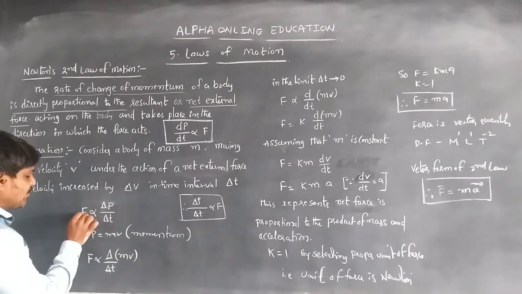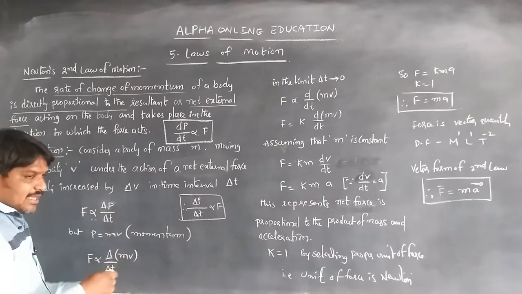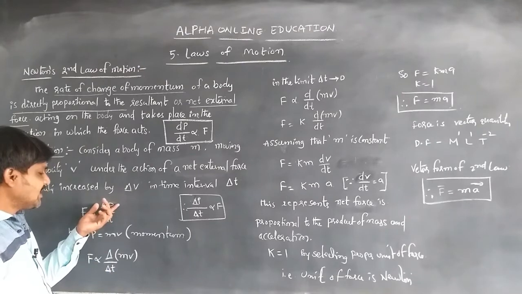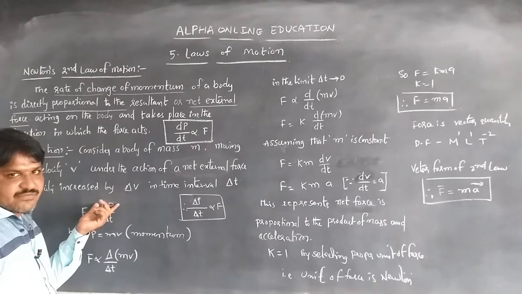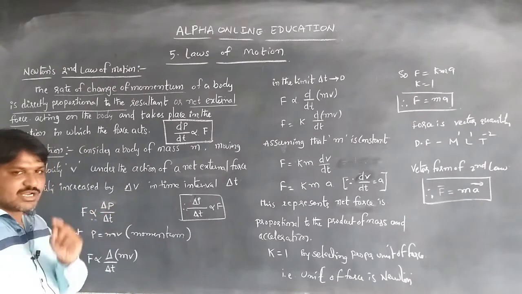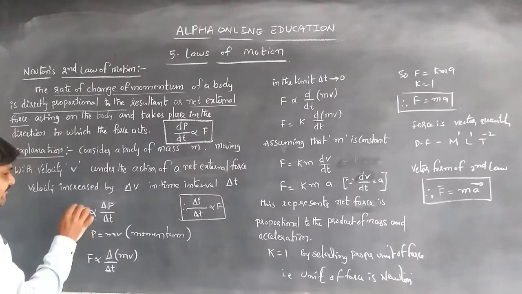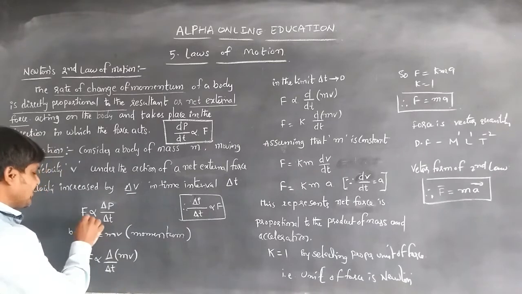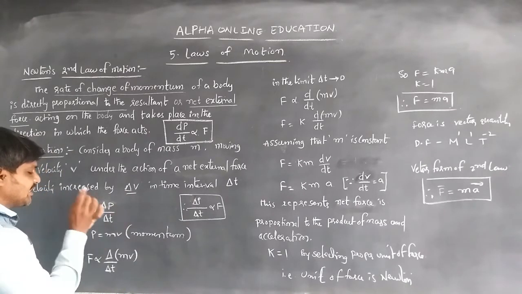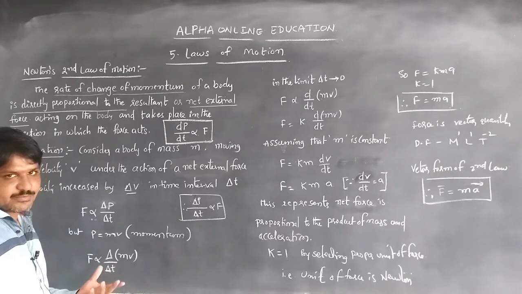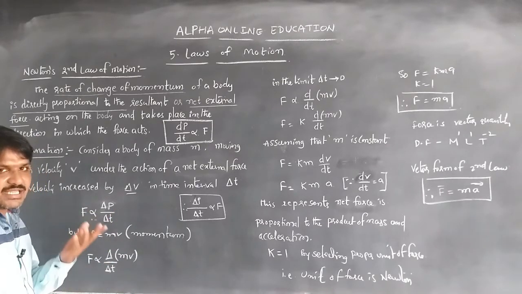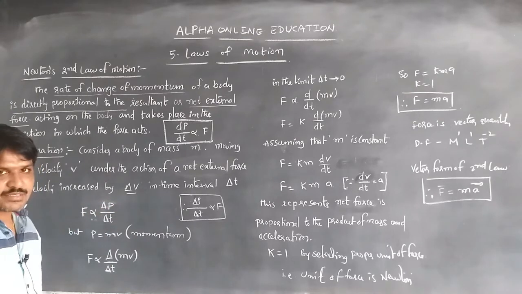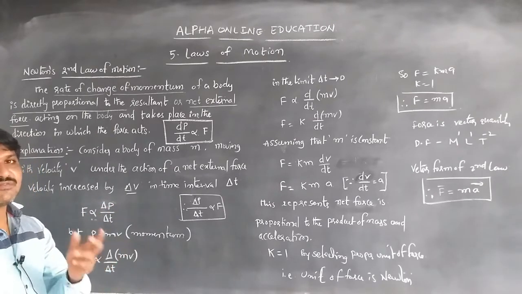If the force on the body increases, the momentum also changes over the time interval. Here delta p is the change in momentum over a small interval of time delta t. If the velocity increases by delta v in the interval delta t, then F is proportional to delta p by delta t. That is the equation: the net external force is directly proportional to the rate of change of momentum, which is the change in momentum with respect to time.